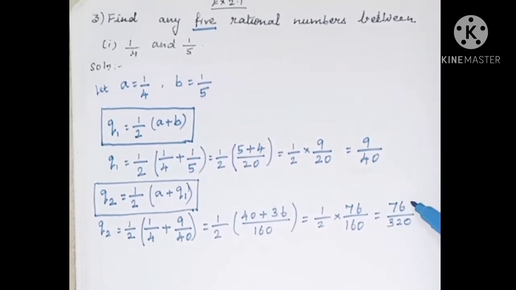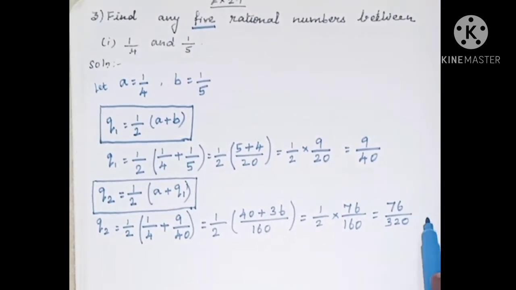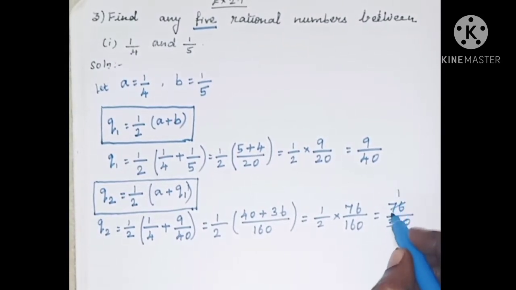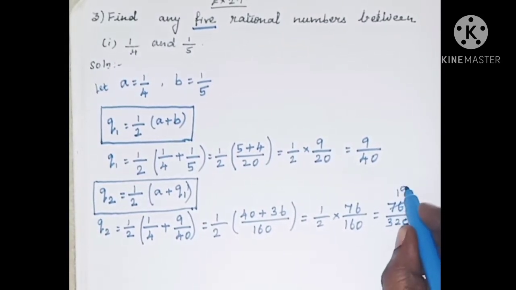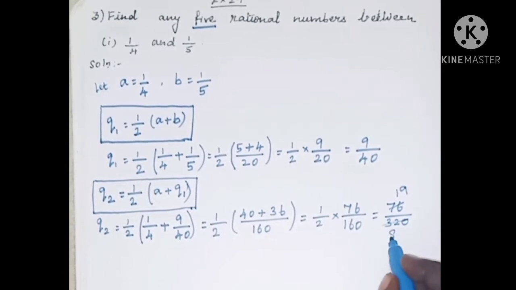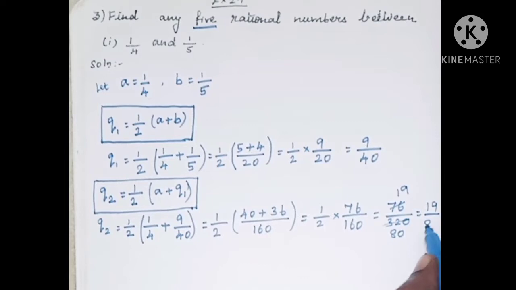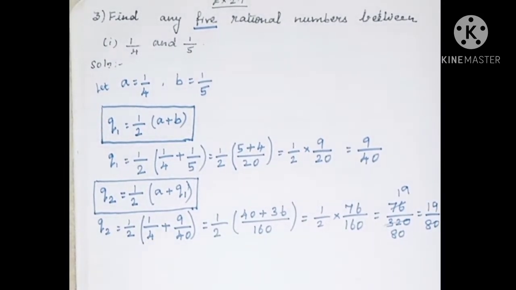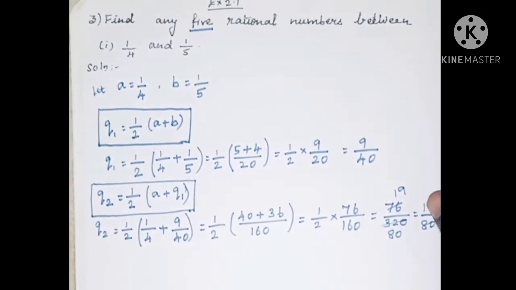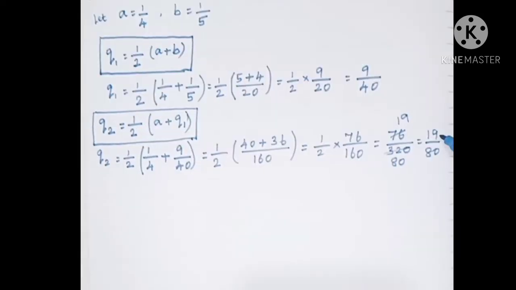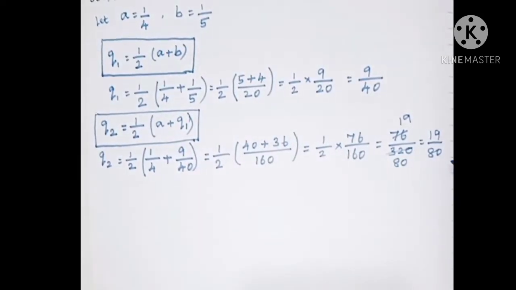Now cancelling both the numerator and denominator by 4. 1 four is 4, balance is 3. 9 fours are 36. 8 fours are 32 and 0. So 19 by 80 is the second rational number between these two rational numbers.